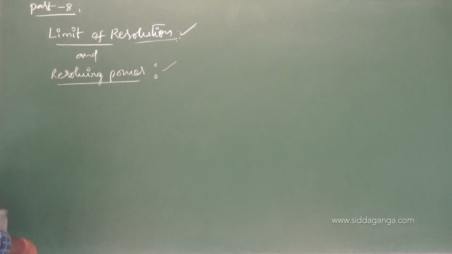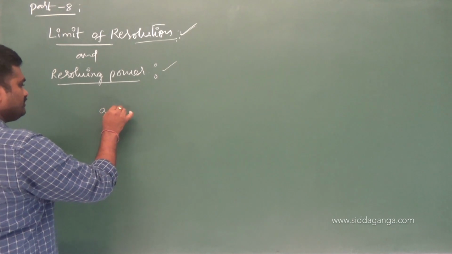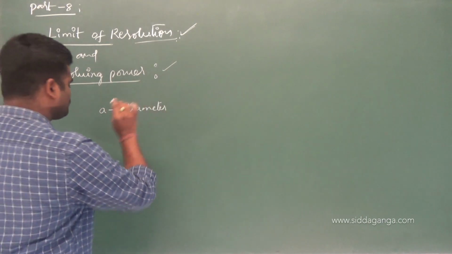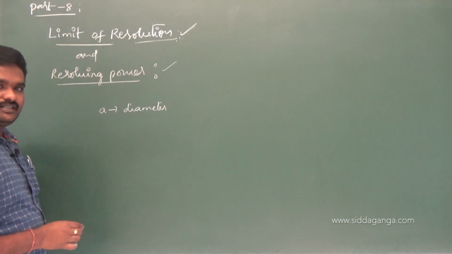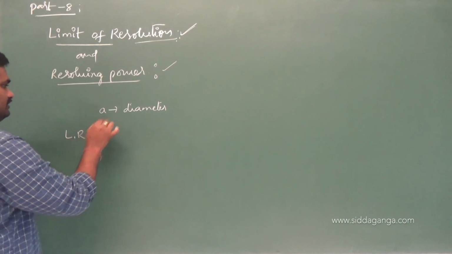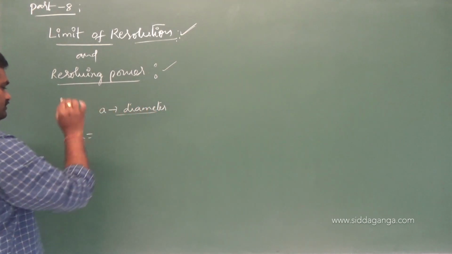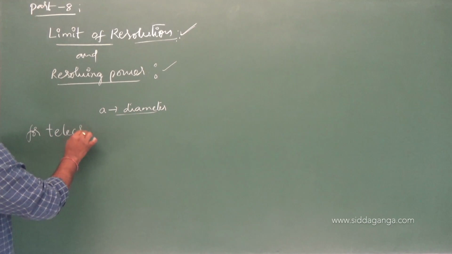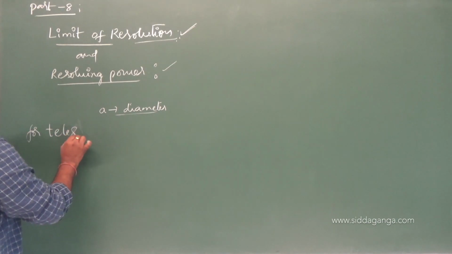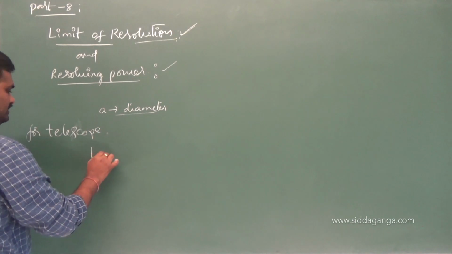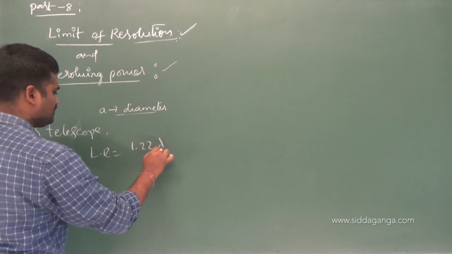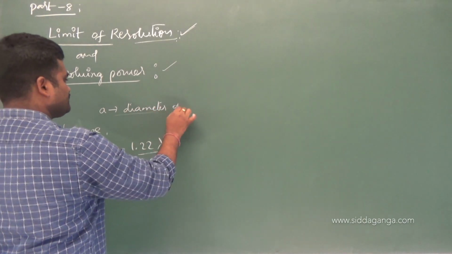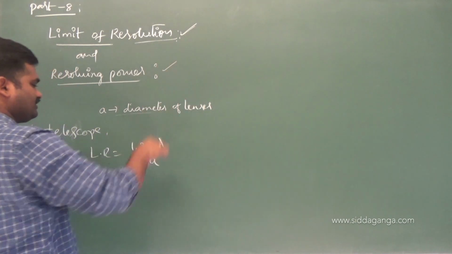If A is the diameter of the lens which you are going to make use of, for a telescope, for very distant objects, the limit of resolution of that particular telescope is written as 1.22 lambda by A, or D, whatever it is, where A is nothing but the diameter of the lens which is used, the diameter or aperture, whatever it is.